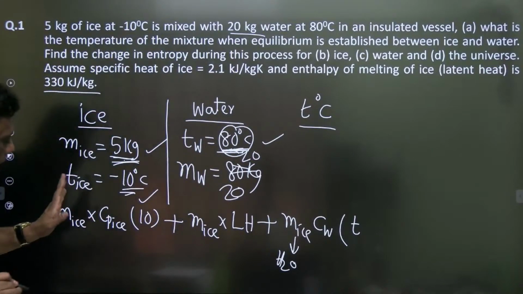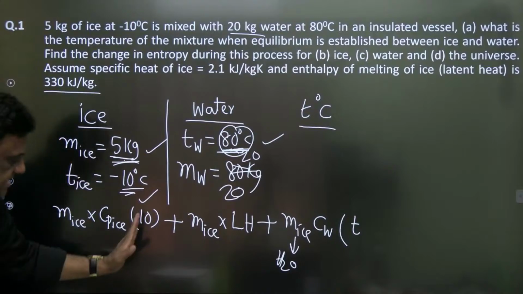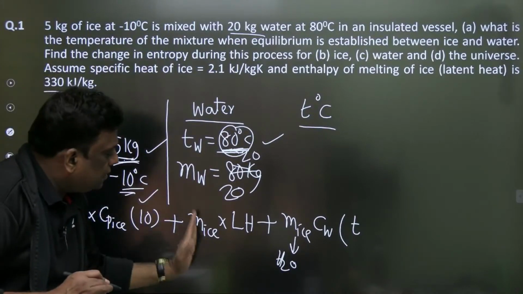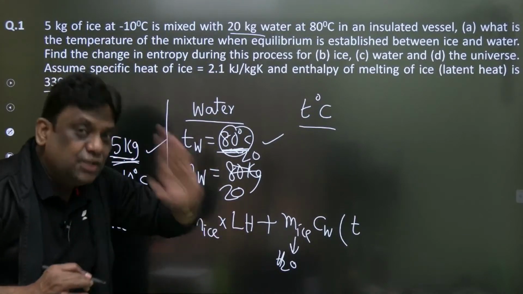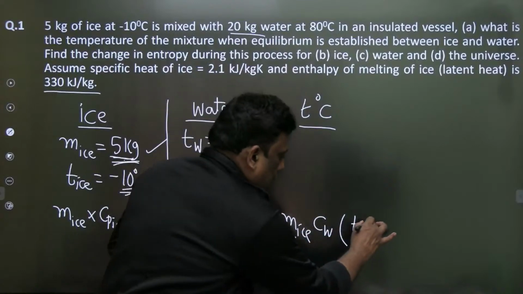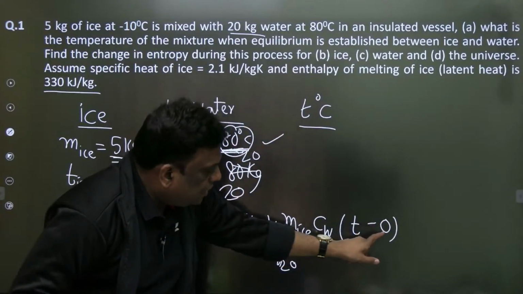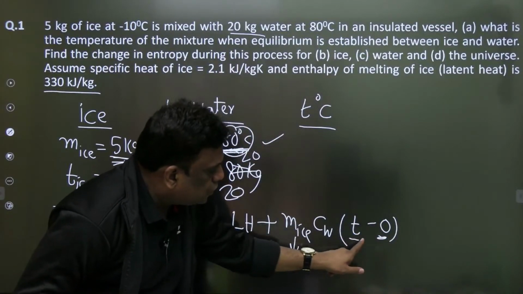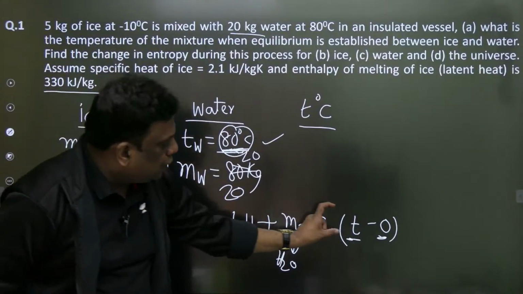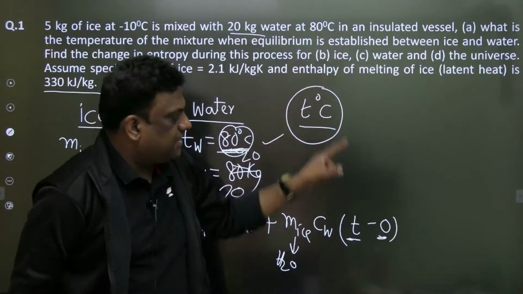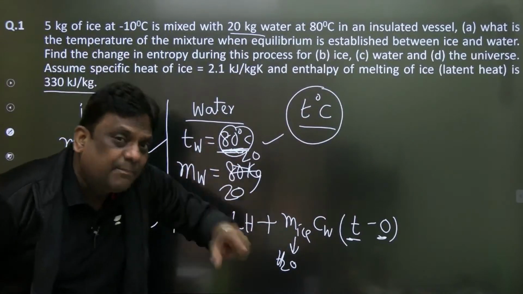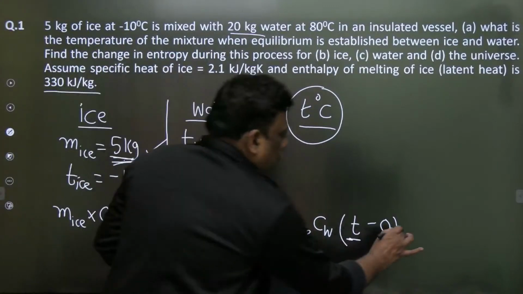Look once. Ice at minus 10 to ice at 0. Ice at 0 to water at 0. Now water is at 0 degrees centigrade. So T minus 0. And please note down that as 0 is in degrees centigrade, this is also in degrees centigrade. So please note down that let the equilibrium temperature be this. So can I say this is the heat gained by ice? That should be equal to heat lost.